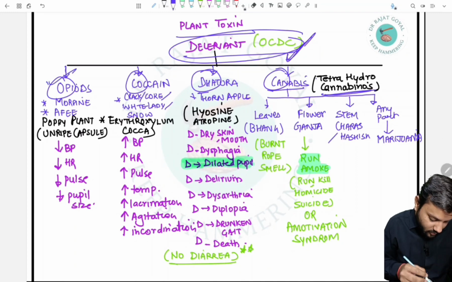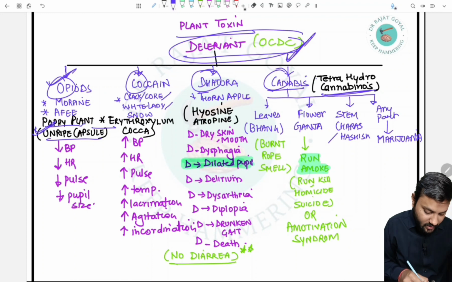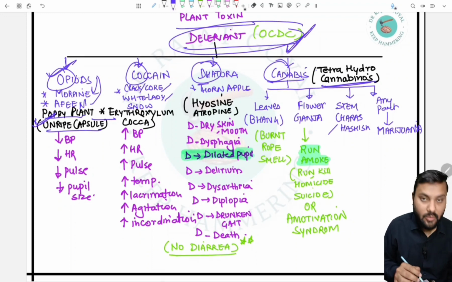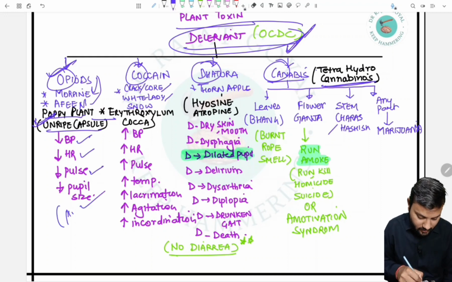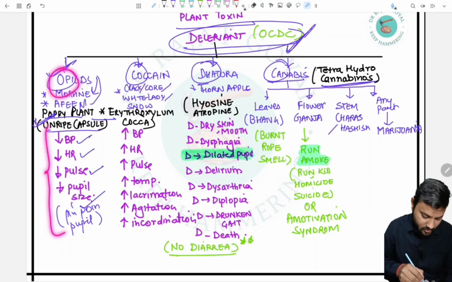In the opiates, we have to remember that it is derived from the poppy plant, Papaver somniferum, from the unripe capsule, and it is used for making morphine, afim, codeine, etc. The clinical features in opiate poisoning are a decrease in BP, heart rate, pulse, and pupil size. So pinpoint pupil occurs. It is important to remember that everything decreases in the opiates.